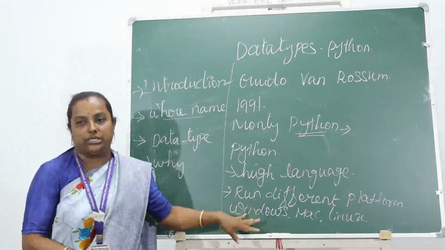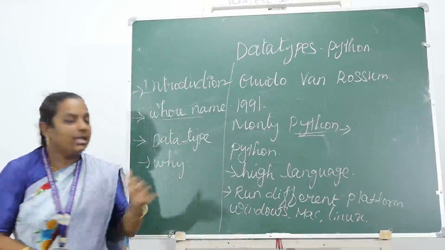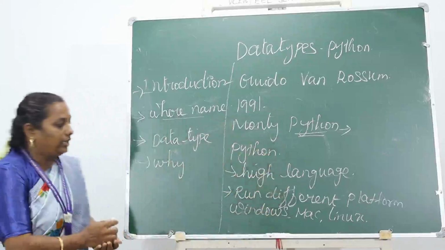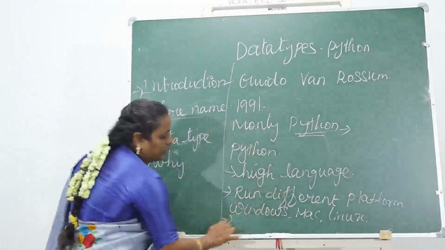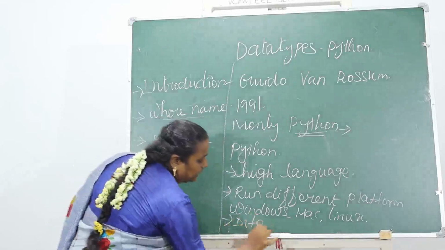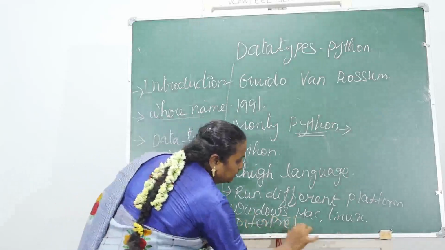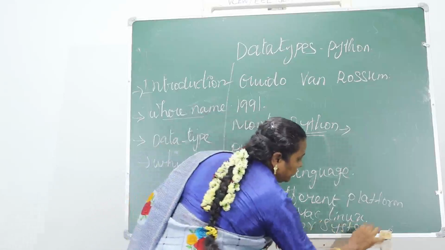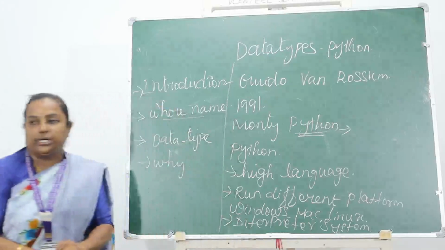It is also a simple English-like language. Whatever language we speak, the same way we can write Python programs. It is also called an interpreter language, or an interpreter system. Do you know what an interpreter is?